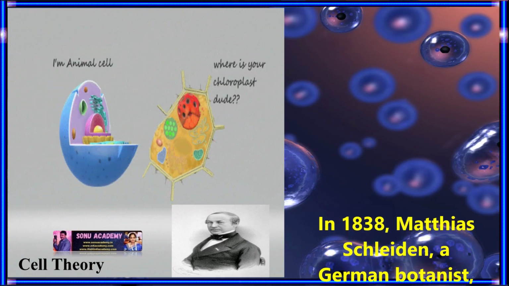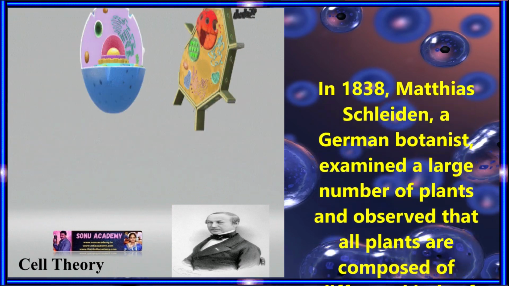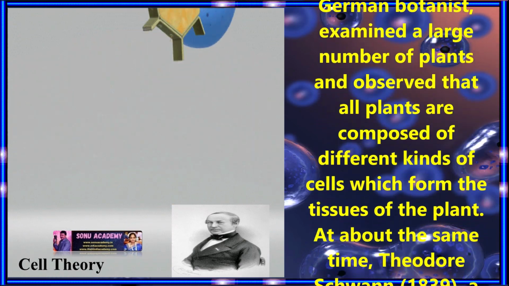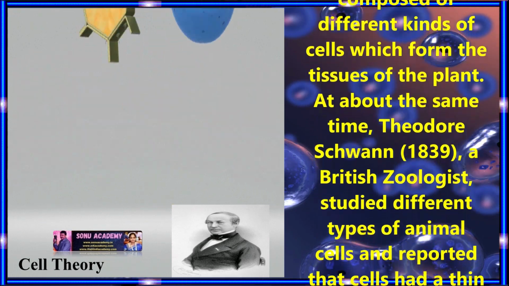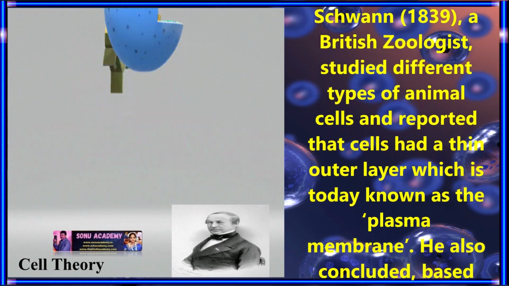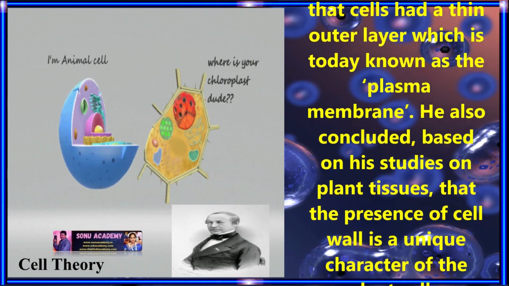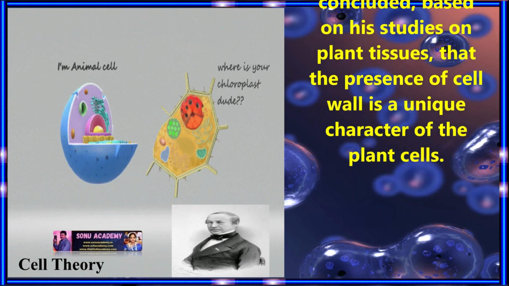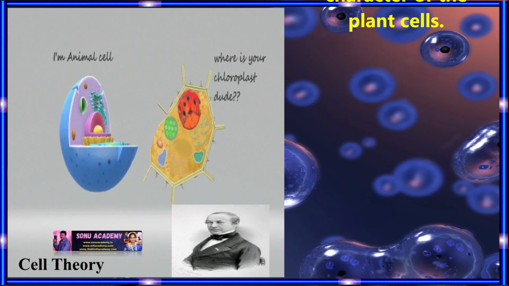Children, now let us discuss the cell theory. In 1838, Matthias Schleiden, a German botanist, examined a large number of plants and observed that all plants are composed of different kinds of cells which form the tissues of the plant. At about the same time, Theodor Schwann, a British zoologist, in 1839 studied different types of animal cells and reported that cells had a thin outer layer which is today known as the plasma membrane. He also concluded, based on his studies on plant tissues, that the presence of a cell wall is a unique character of the plant cells.